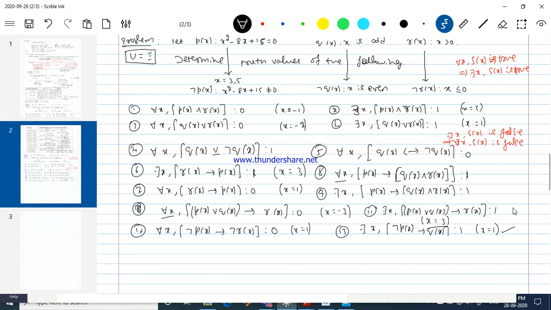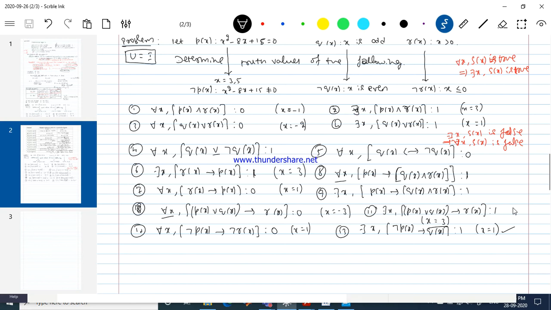Like this, if you want, you can frame your own example. You just bring P of x, Q of x, negation R of x, whatever you want. You just write the quantifier and you write the implication or exclusive or, whatever that you want. You just give a try to them. But most of the time I speak more examples on implication, because implication is very, very important for us. It is always difficult for us to analyze the implication than other expressions. When we talk about the conjunction, it is very clear to us. When we talk about disjunction, things are simple. But when we are talking about the implication, it is quite complicated.